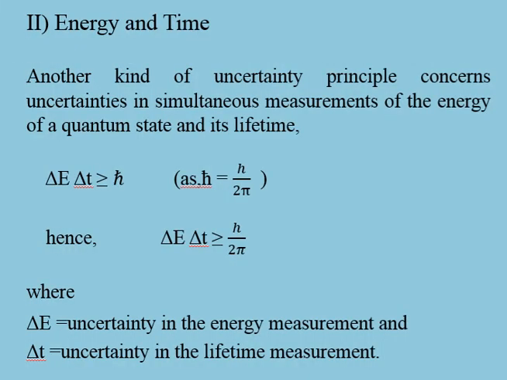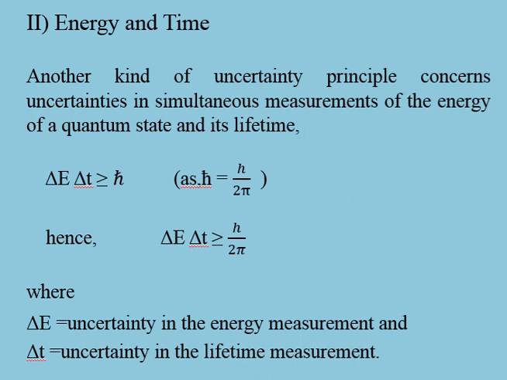Another example given by Heisenberg is energy and time. Another kind of uncertainty principle concerns uncertainty in simultaneous measurements of the energy of a quantum state and its lifetime. Here it is given that the product of uncertainty in energy and uncertainty in time is equal to or greater than h bar, as h bar equals h upon 2 pi.